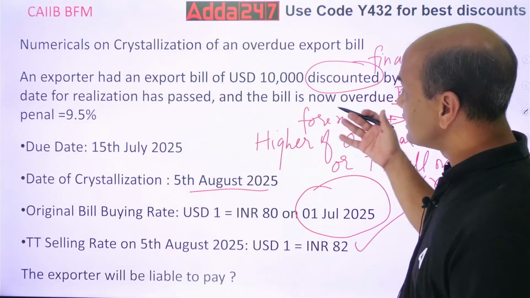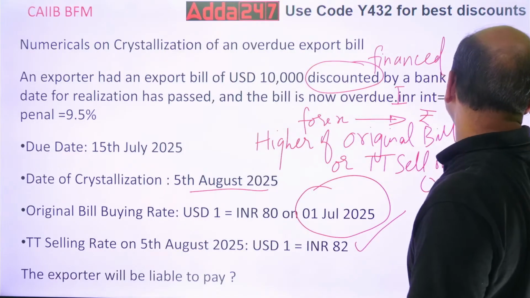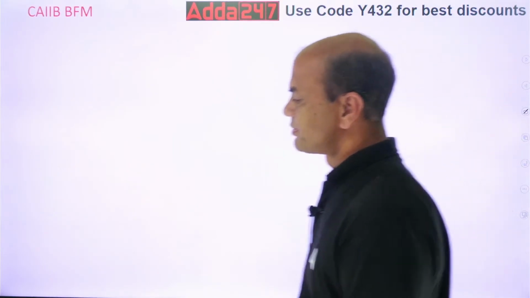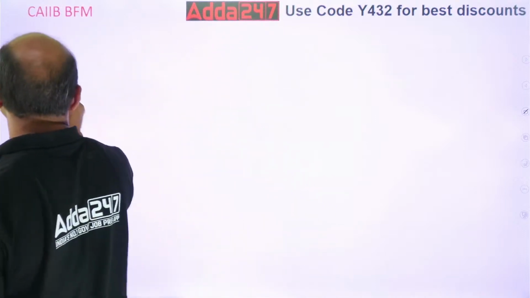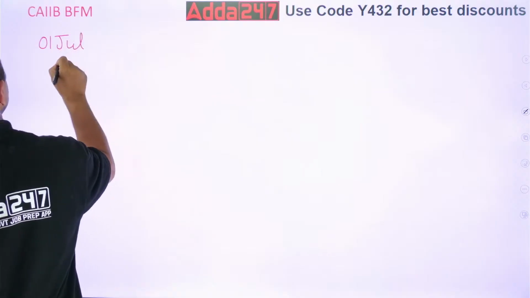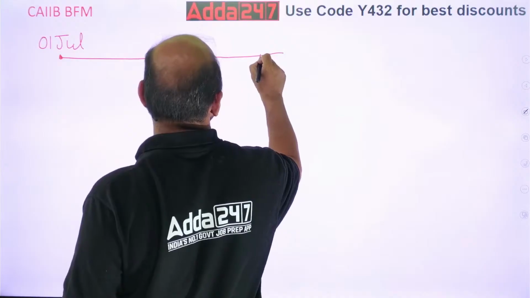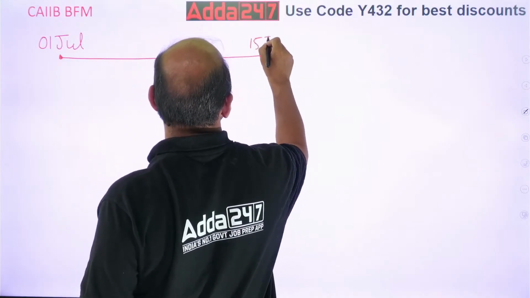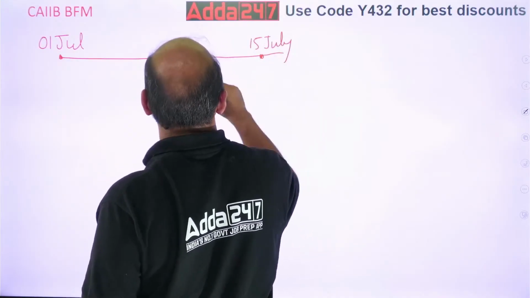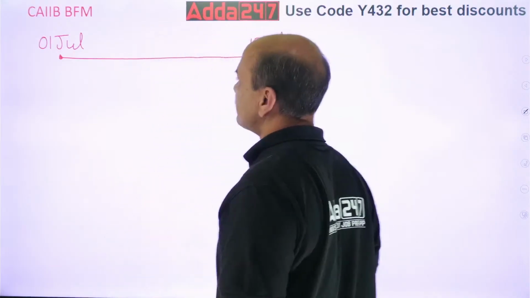So now what is to be done? The rate is done. What about the days? See, the bill was purchased on 1st July. The bank had financed. When was the due date? 15th July. So finance was done on 1st July.